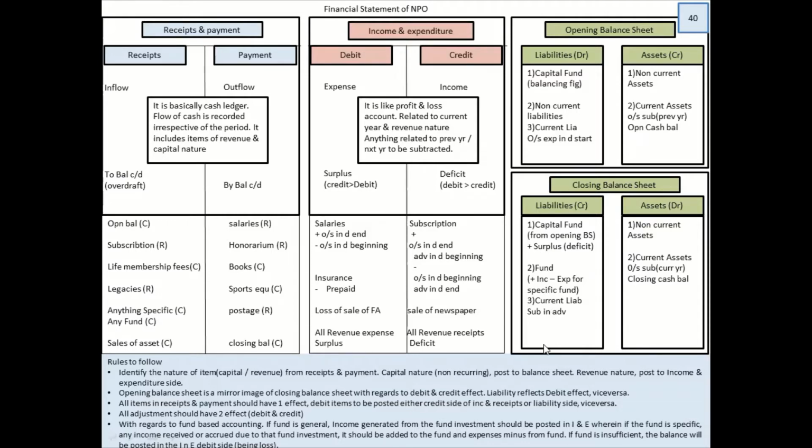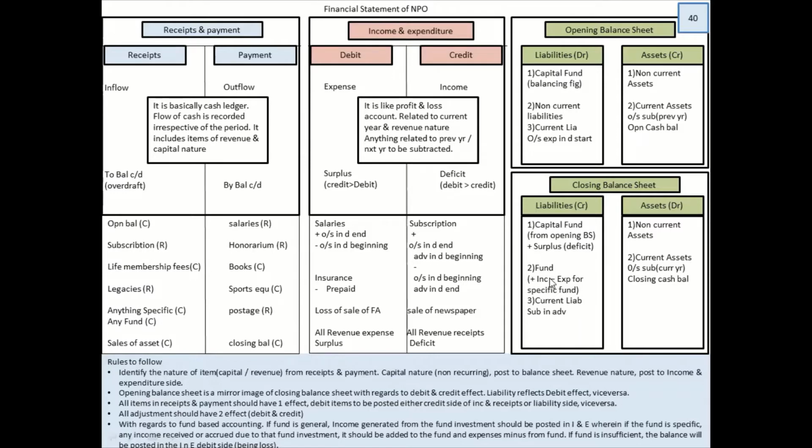Now how do we do this part? It's a very simple thing. Fund is a liability. Why is it a liability? Because you are liable to use that fund for certain reasons. So you have to write it in the liability side. Any income you draw from that fund or any donations you get, you have to add it. That's what I have added, income. And if there are any expenses, you have to minus it. I hope it is clear. So fund based accounting is as simple as that.